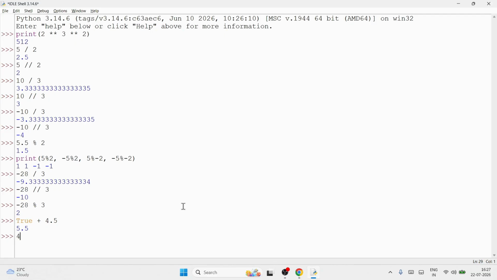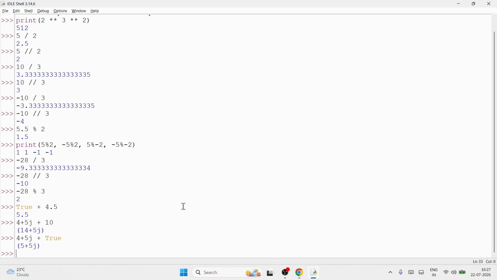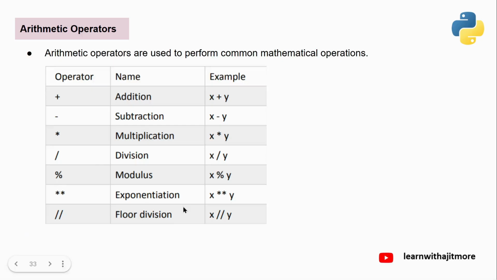Okay? You can do it with complex numbers also. 4 plus 5j plus 10, suppose. It will add 10 to that 4, and you will get 14 plus 5j. Any combination. 4 plus 5j plus True, if I write, no problem. True is 1, 1 will get added to 4, and you will get 5 plus 5j. Combinations of int and float are also possible. 10 plus 5.5 will give you 15.5. So any combination of int, float, complex, and boolean is allowed.